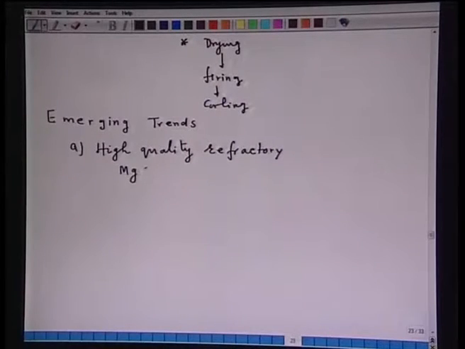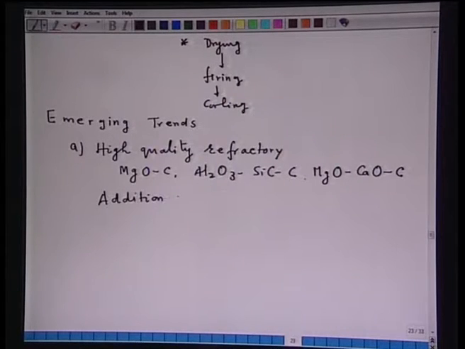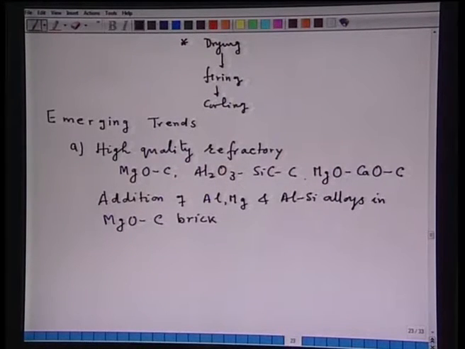Now, here several high quality refractories are developed. For example, MgO-C refractory, Al2O3-SiC-C refractory, MgO-CaO-C refractory, then addition of aluminum, magnesium and aluminum silicon alloys in MgO-C brick to generate some special properties, then zircon based refractories, Al2O3-C refractory.